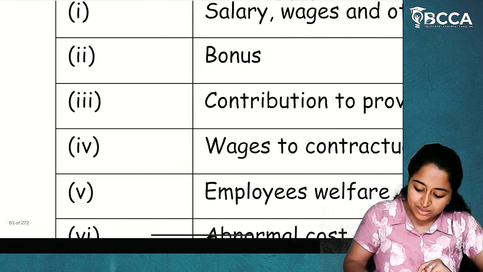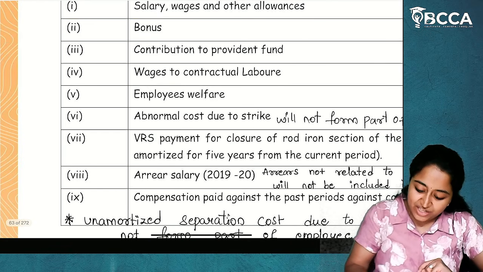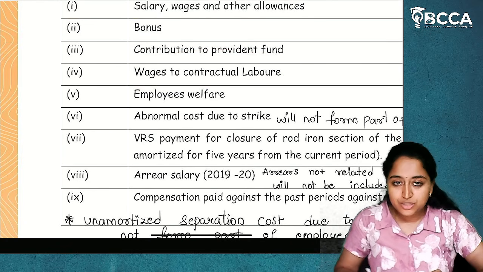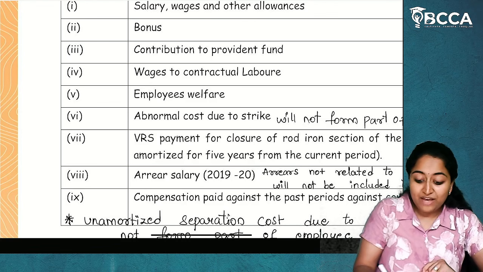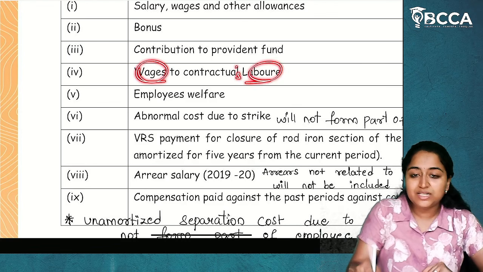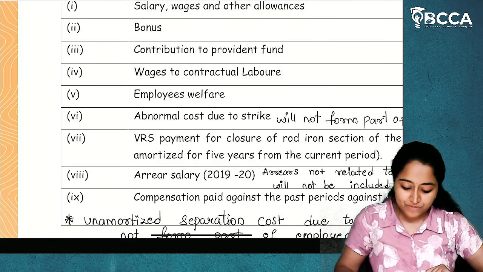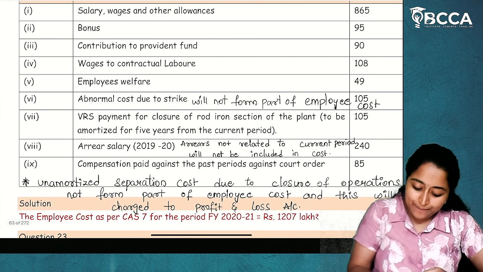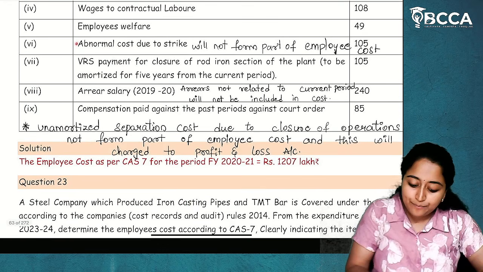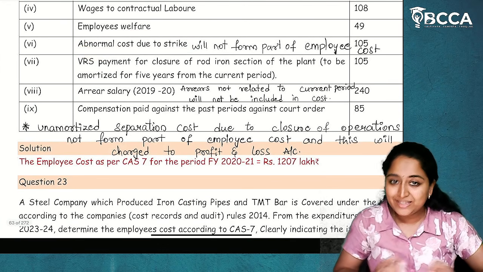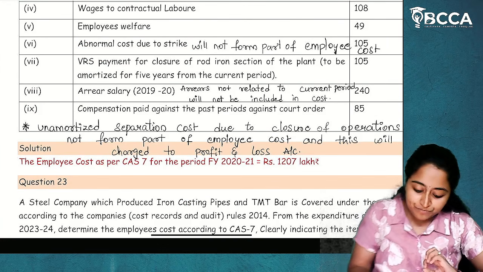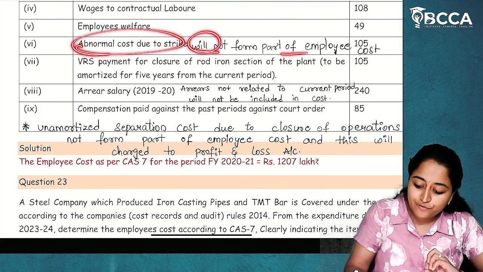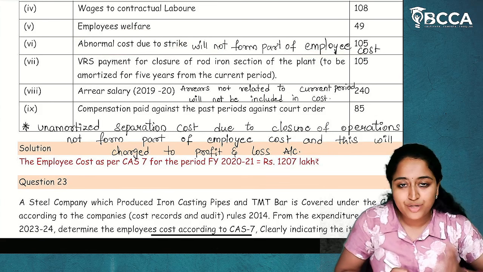Now, here in this question, what is given? Wages to contractual labor. So this will be included because we are paying contractual labor. But if they had given wages to contractor's labor, it would not be included. I hope it is clear. Next, employee welfare is included. Abnormal cost due to strike will not be included in employee cost. You have to write a note point: abnormal cost due to strike will not form part of employee cost.